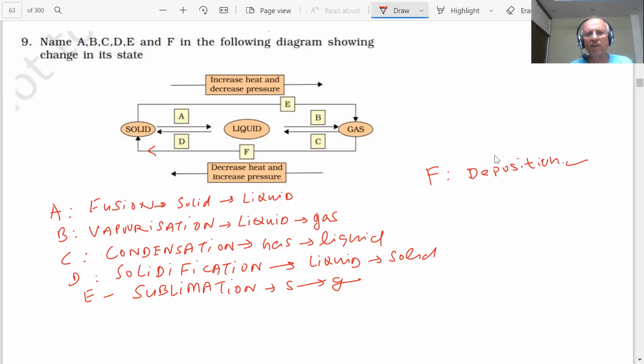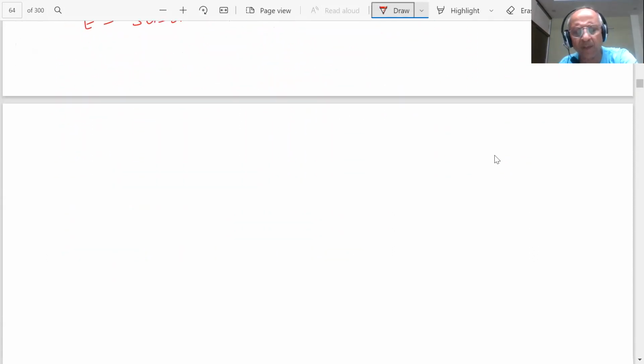Reverse of sublimation. Actually, if we don't have a term, then we say reverse sublimation is taking place, in the sense solid to gas, gas to solid. Sometimes they call it sublimation. Sir, fusion and melting are the same thing. When solid to liquid, we call it fusion. These are certain terms which are used. When I melt the solid, what will happen? Then it will become liquid. There is nothing special, we can use that also.